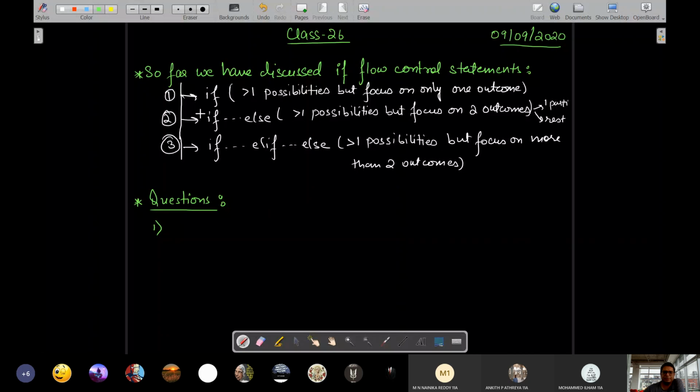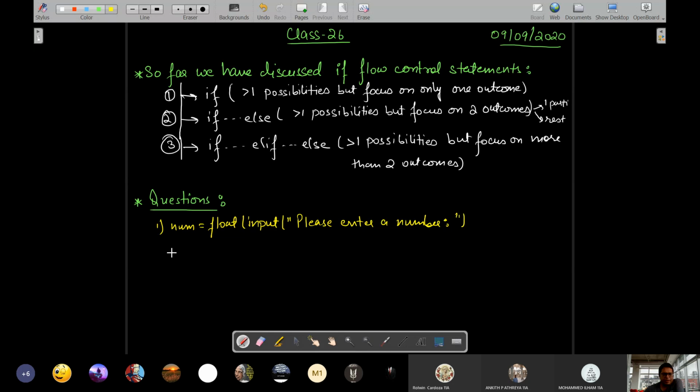So what we can do is, let's write it in a different color. We'll write num is equal to input, because you can take a general number, not necessarily an integer. Please enter a number.